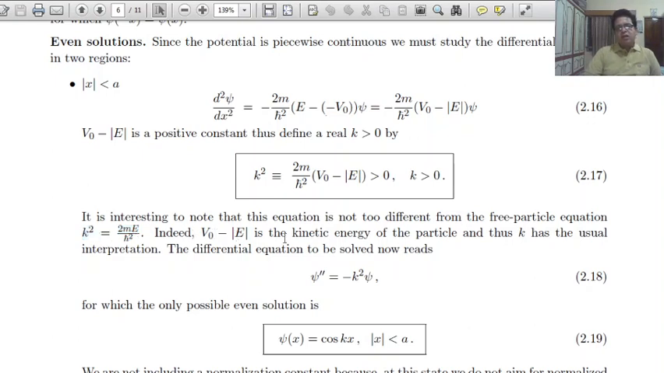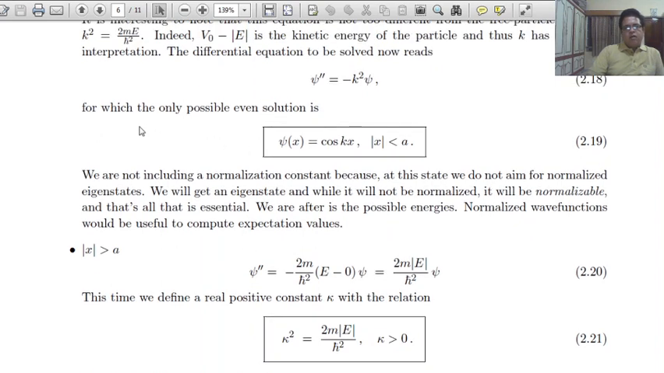Indeed, V0 minus the magnitude of E is the kinetic energy of the particle, and k has the usual interpretation. The differential equation to be solved now reads psi double prime equals minus k square psi, for which the even solutions are psi of x equals cos kx for the magnitude of x less than a.